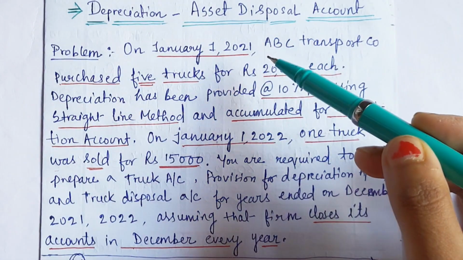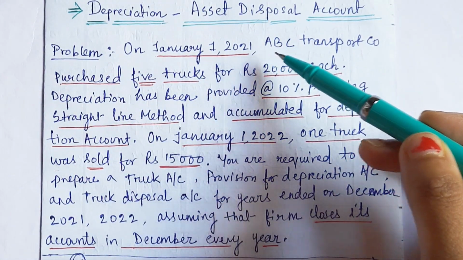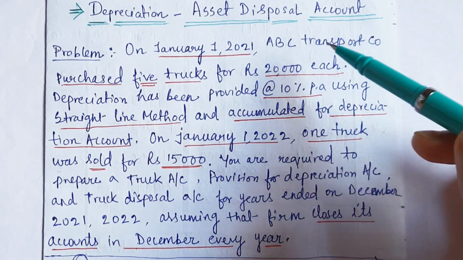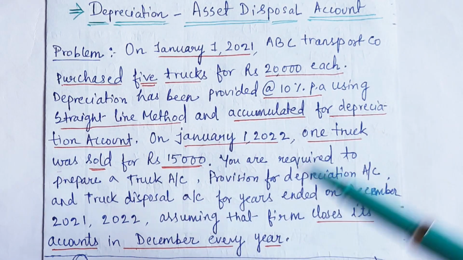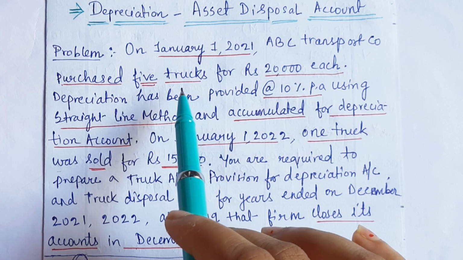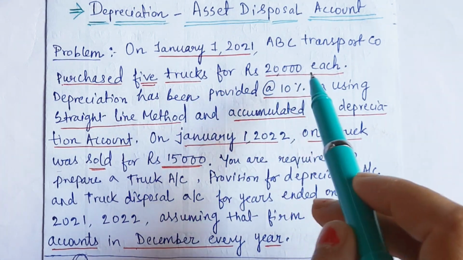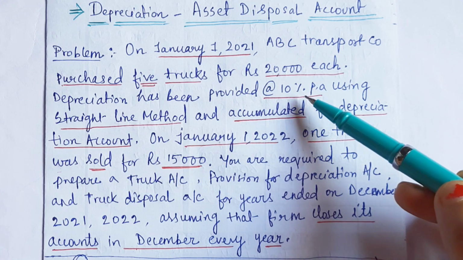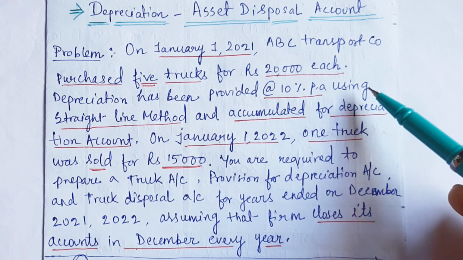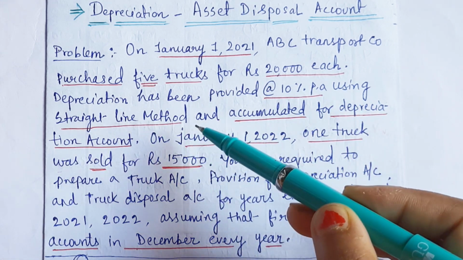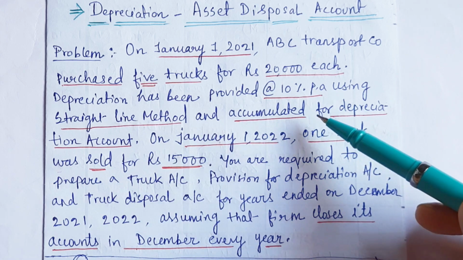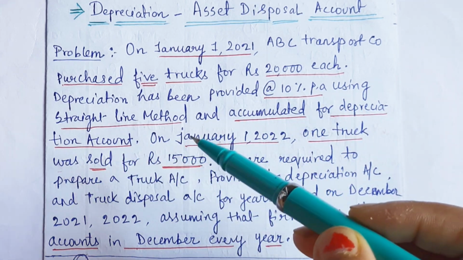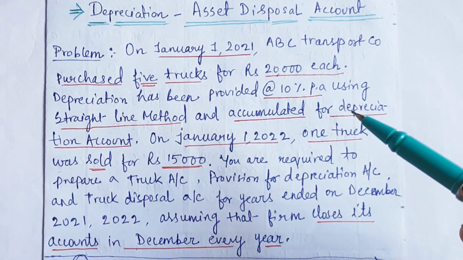On January 1, 2021, a transport company, ABC Transport Company, purchased 5 trucks for rupees 20,000 each. Depreciation has been provided at the rate of 10% per annum using straight line method and accumulated depreciation account is also maintained.